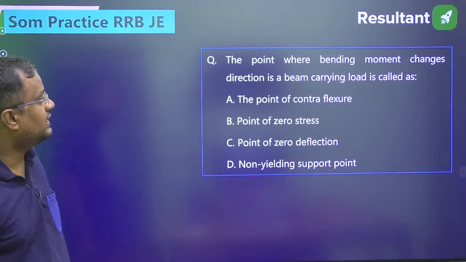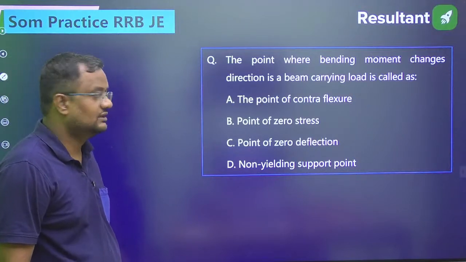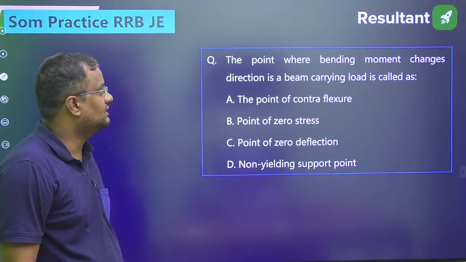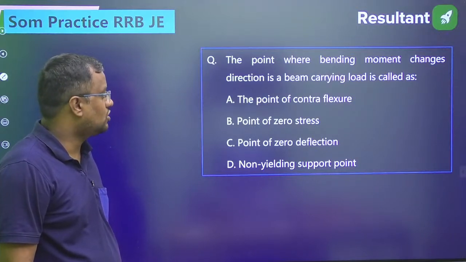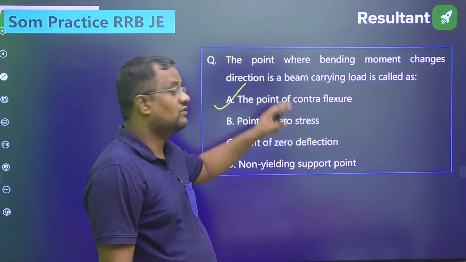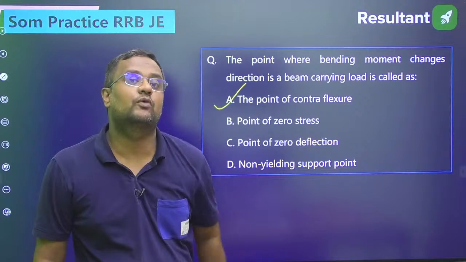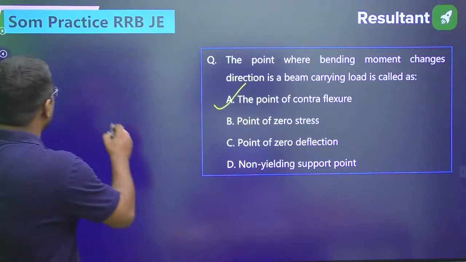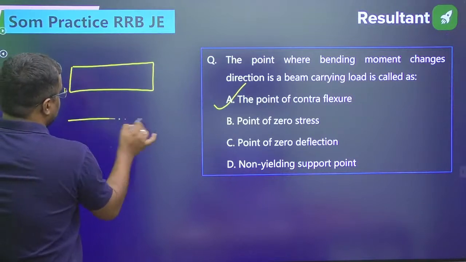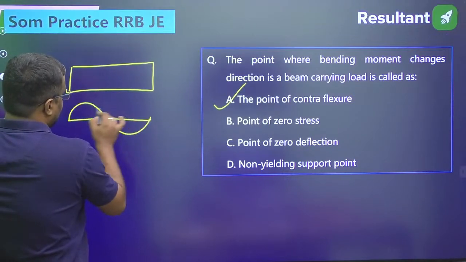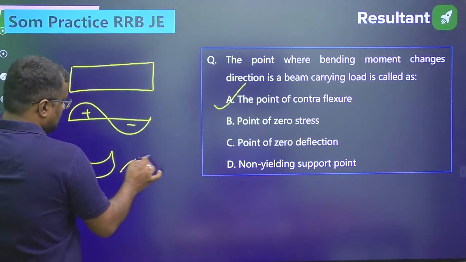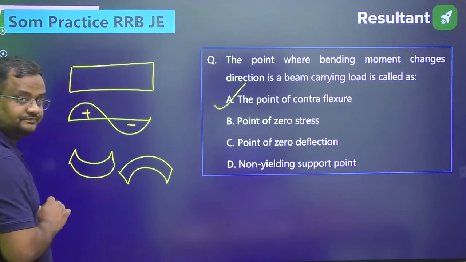Okay. Similarly, the point where bending moment changes direction in a beam carrying load is called, so guys, when bending moment changes sign, it is called point of contraflexure, and that is a very unique point. Why? Let me tell you. Guys, suppose the bending moment here is positive and then negative. So here it is sagging, the beam is sagging here, and here it is hogging.